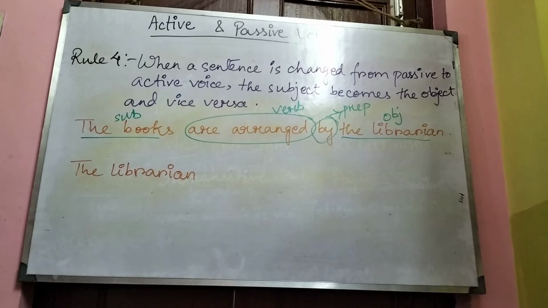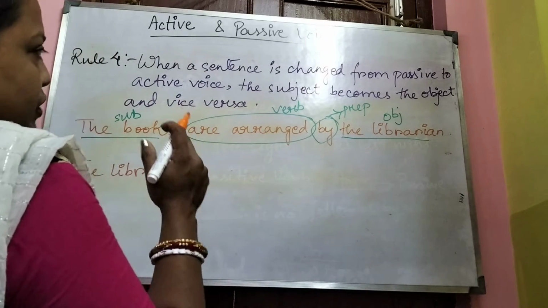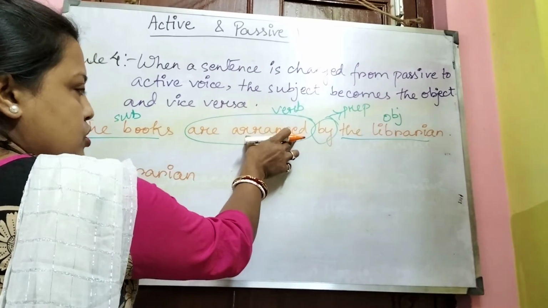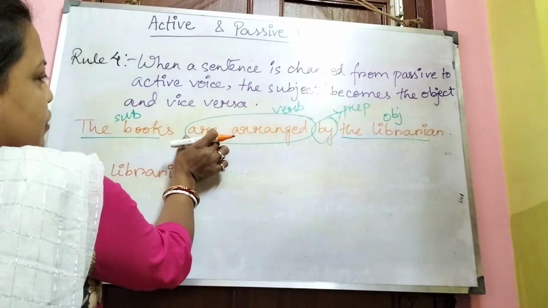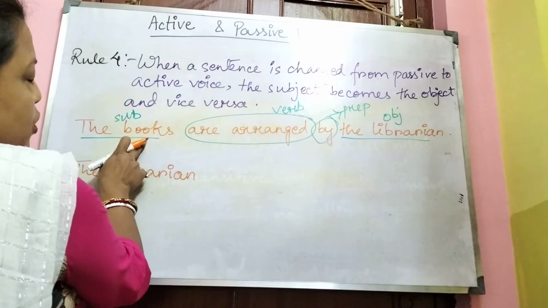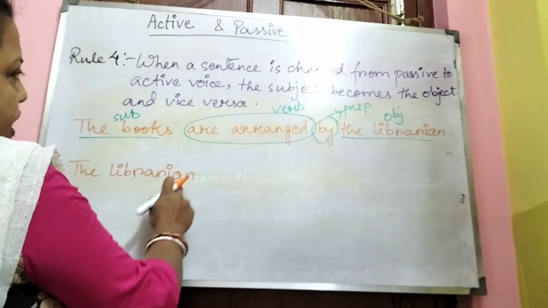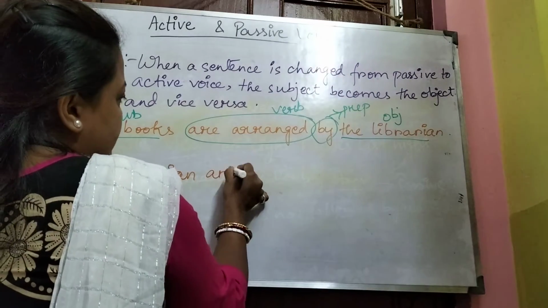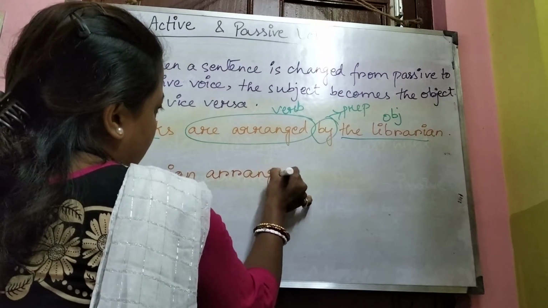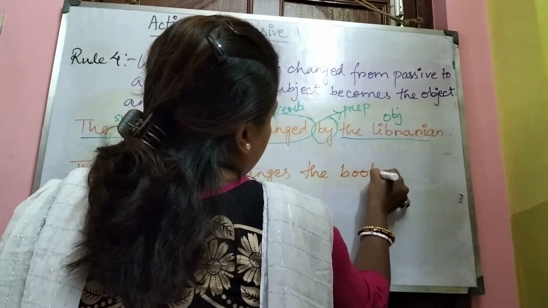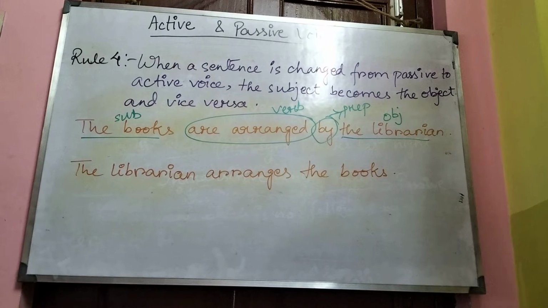Like in rule 3 we have seen that here what is there? The past participle form of the verb arrange is used and be verb are is used because the books is in plural form. Now after the librarian, it will be arranges. The librarian arranges the books.